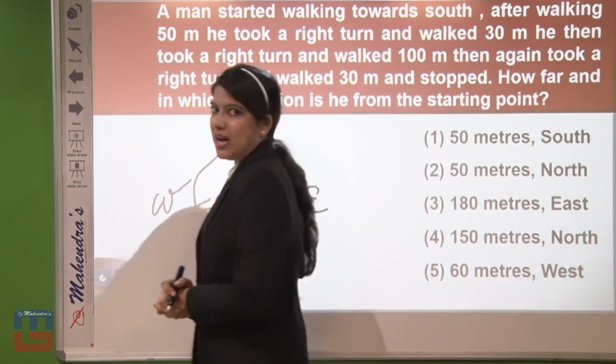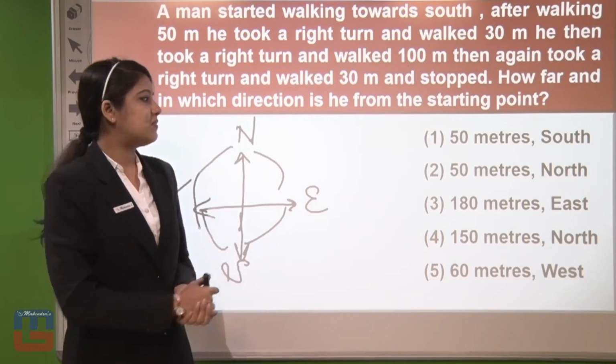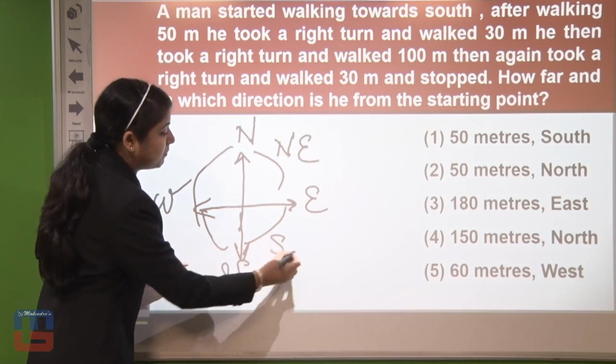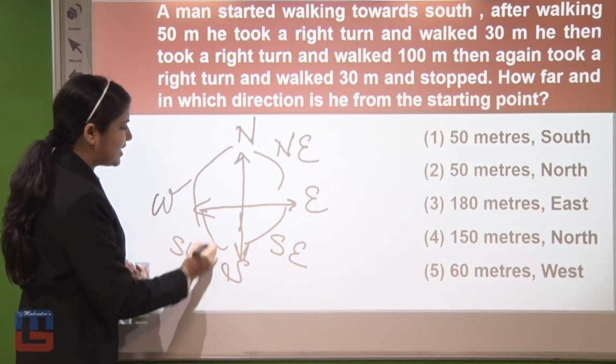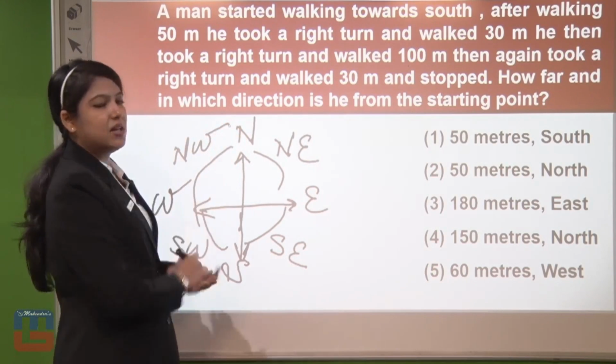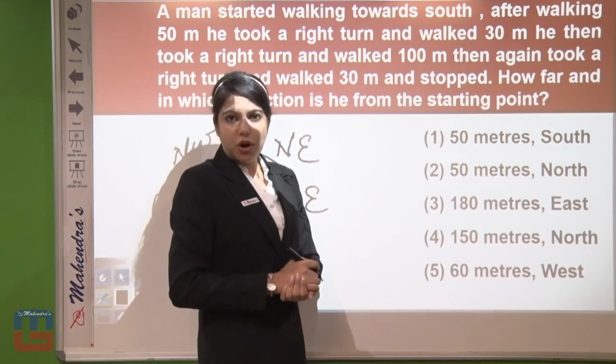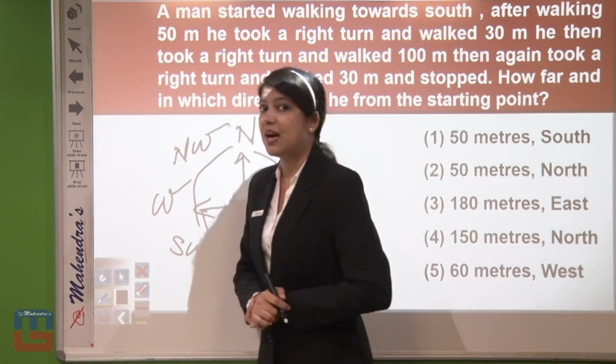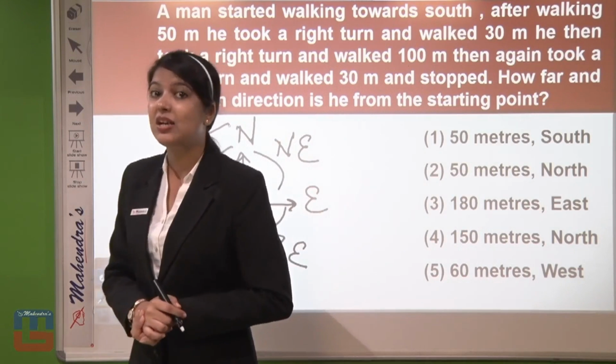If we talk about sub-directions, the part between north and east will be called northeast. Between south and east, it will be called southeast. Then here southwest, and in the same way here northwest. So basically the directions are four, but if we combine them with the sub-directions, the directions are 8 in number.